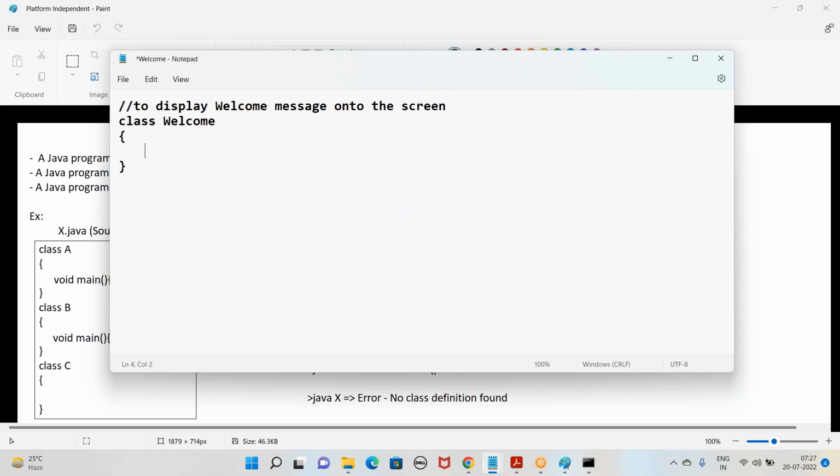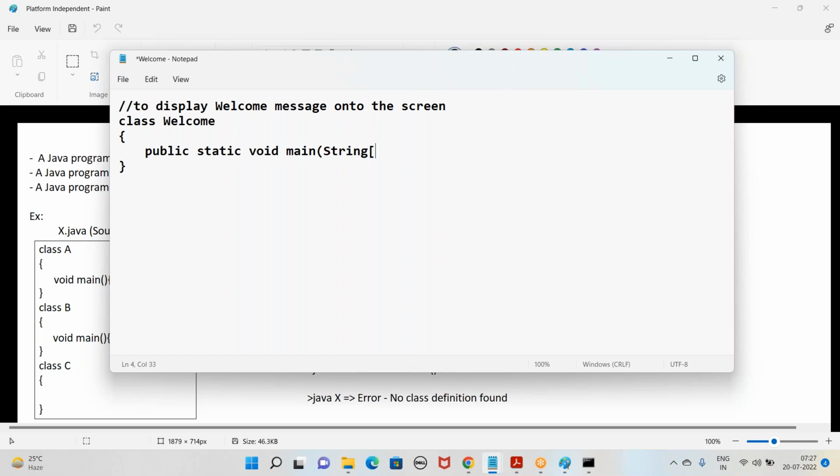Main method. We require which method? Main method. How the main method looks here: we have to use the keywords public, static, void, then main. This is the way we should write the main method.